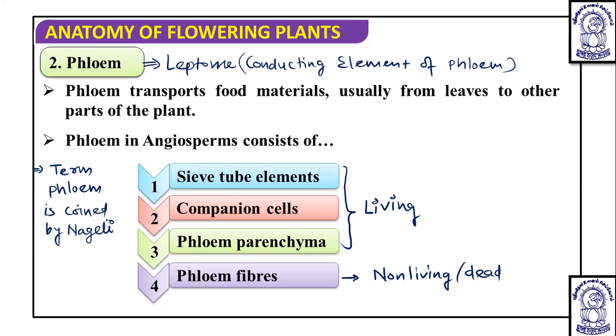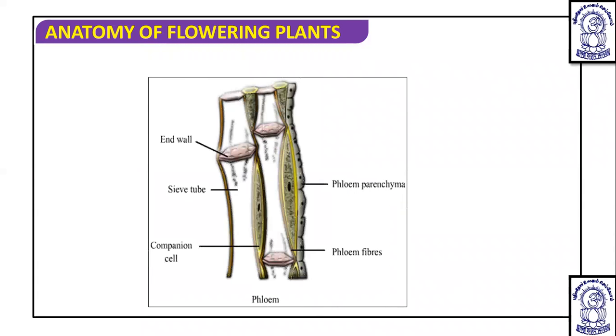Now, after this, the four components or elements which we have discussed are arranged or associated like this in the phloem. You can see here this elongated part, all of this represents the sieve tube, and the sieve tube is composed of so many elements arranged one above the other.